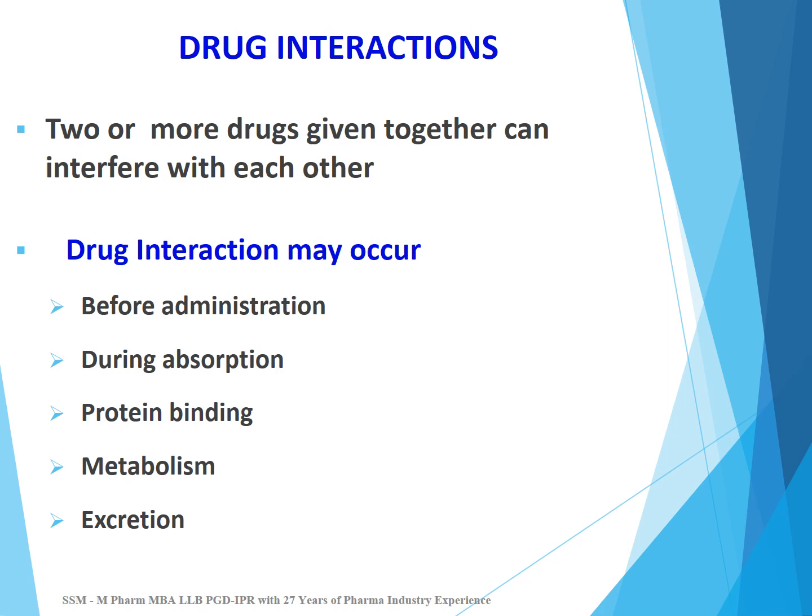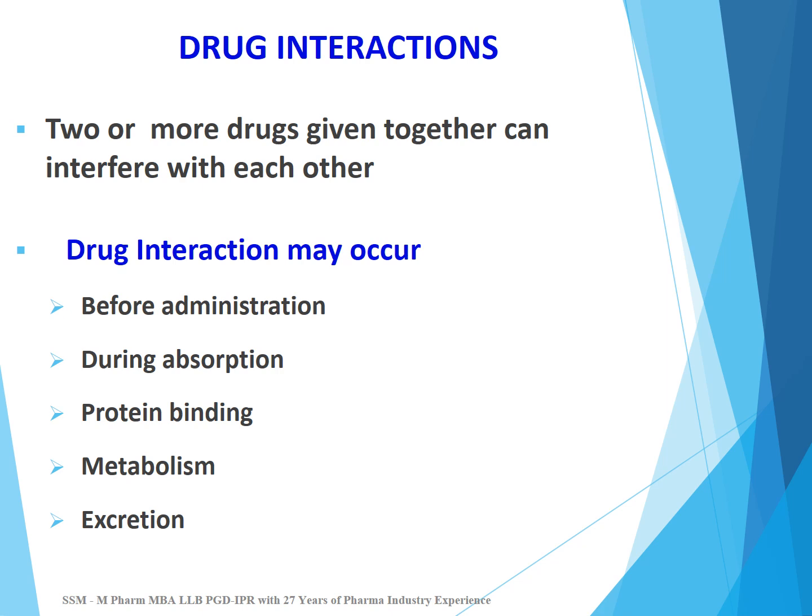Drug interactions. Two or more drugs given together can interfere with each other. Drug interaction may occur either before administration, for example, when two injections are mixed together, at certain times precipitation happens. That is interaction before administration. During absorption, one drug may decrease or affect the absorption of another drug. Interaction at protein binding site, one drug may increase or decrease the binding of another drug to the plasma proteins.